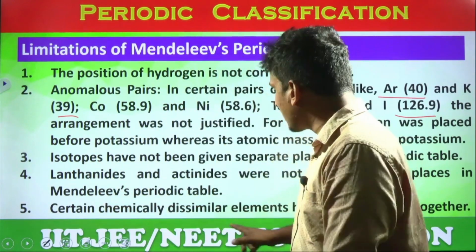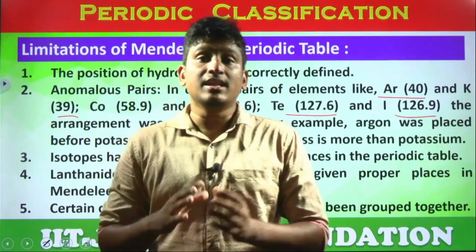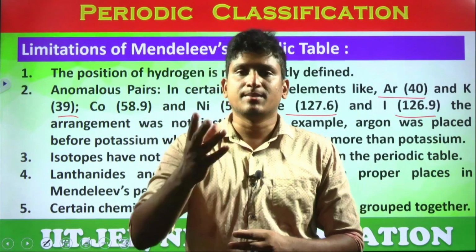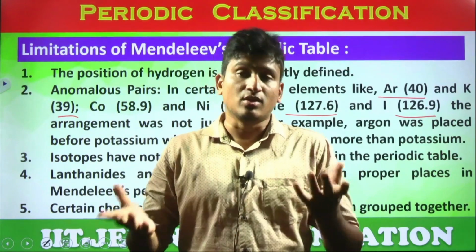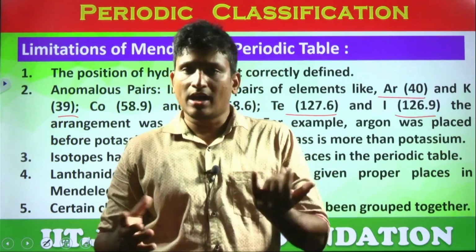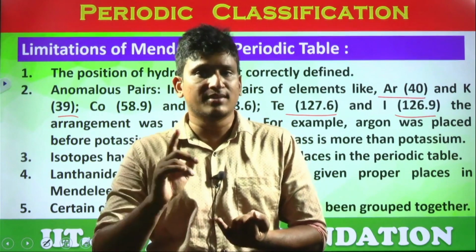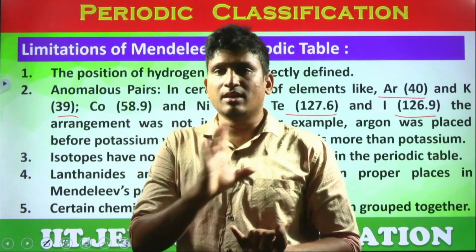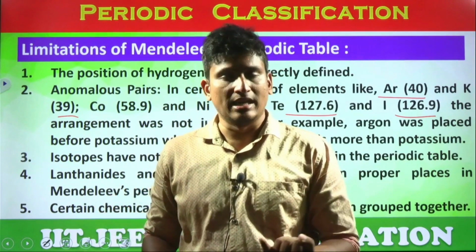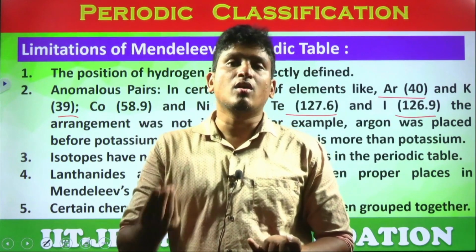And certain chemically dissimilar elements have been grouped together. Just now I said some metals are placed in a non-metallic group. For example, manganese, which is a d block element, is placed in the non-metallic group. Why? The reason is electronic configuration. First of all, at that time there was no complete idea about electronic configuration, as well as chemical impurity. Mendeleev checked the chemical properties of almost all the known elements, and during that time not all the chemicals were pure.